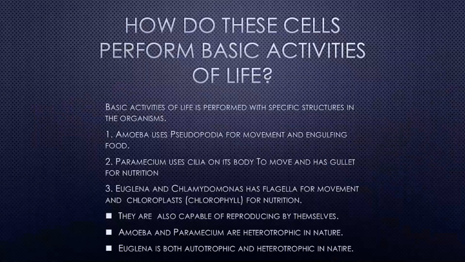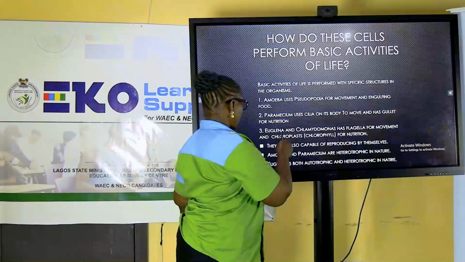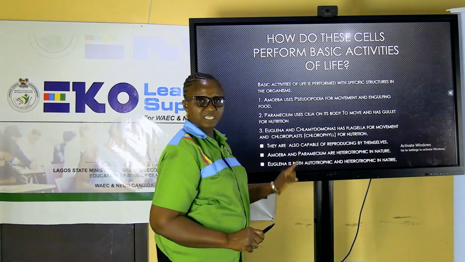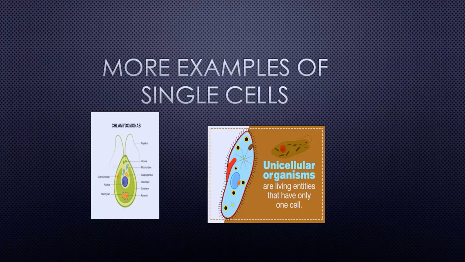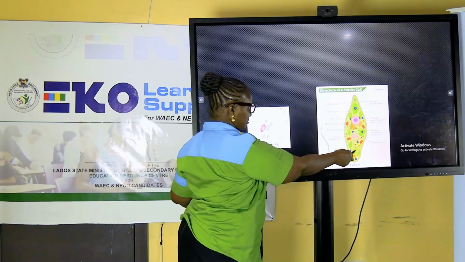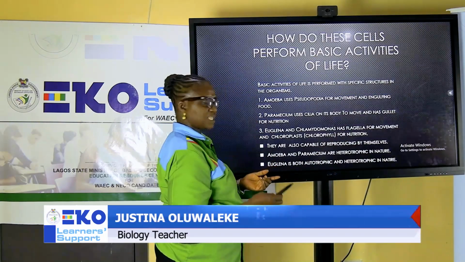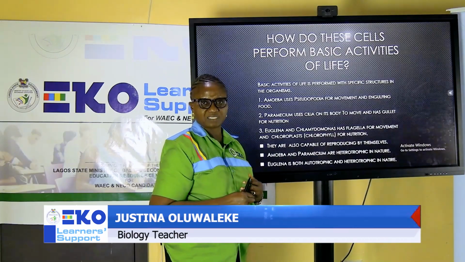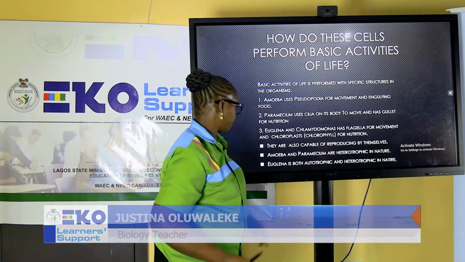Paramecium is able to move with a hair-like structure on its body called cilia, and it takes in food like a holozoic organism. We have Euglena and Chlamydomonas. Looking at their structures, you will see that Chlamydomonas has a whip-like structure, which is called flagellum. So it uses it to move. The same thing with Euglena. Look at the flagellum. They use it for their movements. At the same time, they have chloroplast. What is the usefulness of chloroplast? It enables plants to photosynthesize because of the presence of green color.